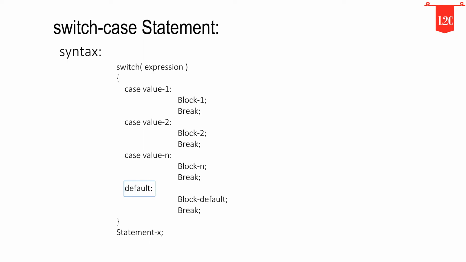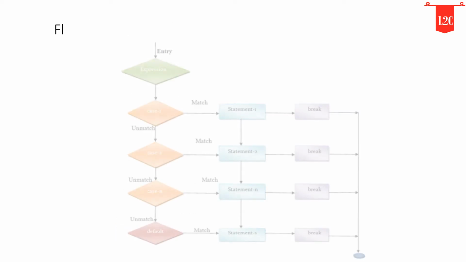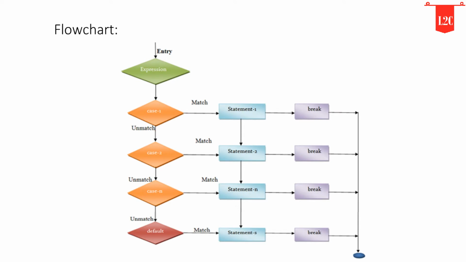The default case is an optional one. Whenever the value of the test expression is not matched with any of the cases inside the switch, then the default will be executed. Otherwise, it is not necessary to write default in the switch. Once the switch is executed, the control will go to the statement X, and the execution of the program will continue. Following is the flowchart of switch case. This diagram illustrates how a case is selected in switch case.